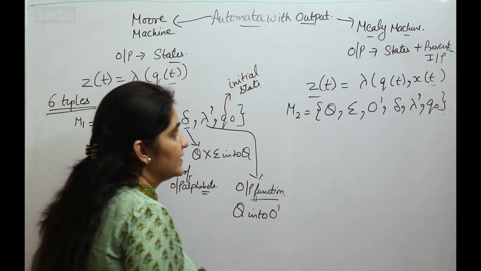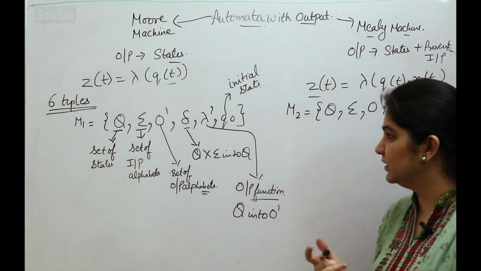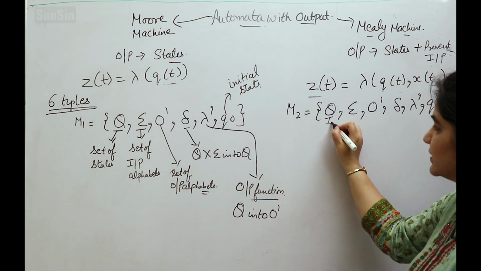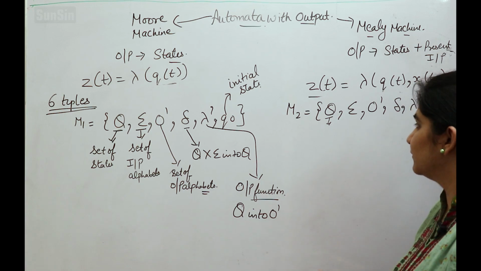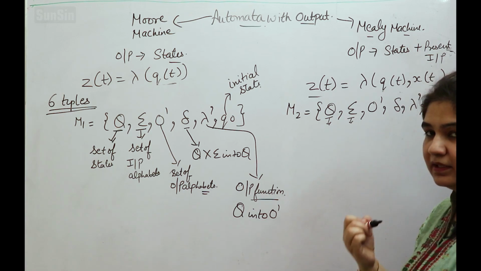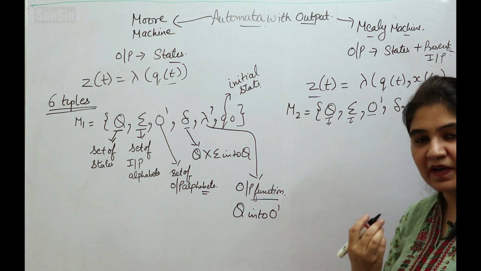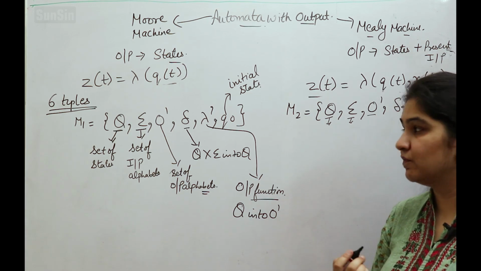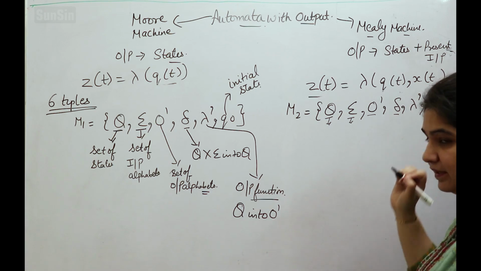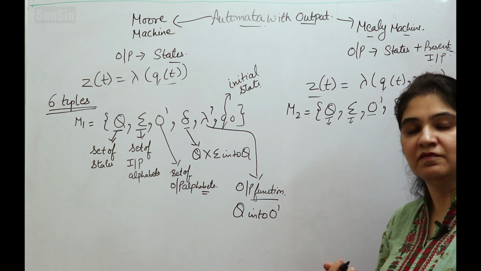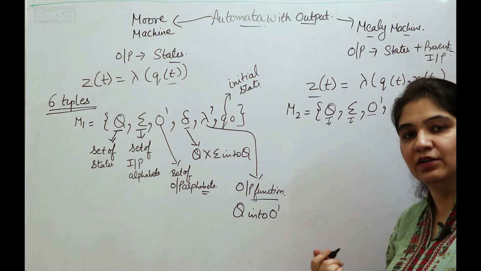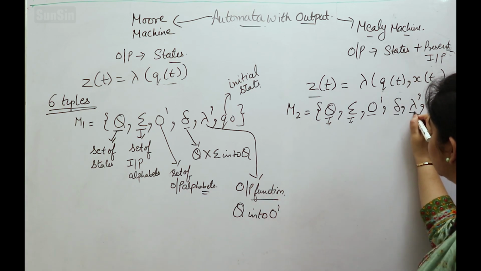Fine. Next comes the Mealy machine. In case of the Mealy machine, again Q is the finite non-empty set of states, sigma the finite non-empty set of input alphabets, O dash the finite non-empty set of output alphabets, delta the transition function which maps Q cross sigma into capital Q, lambda dash.